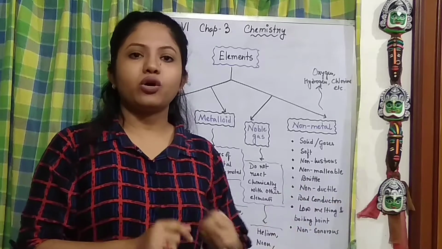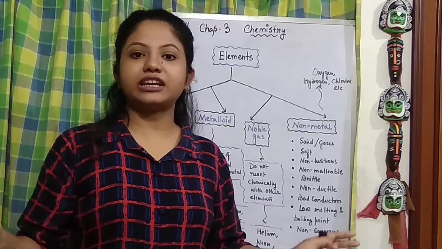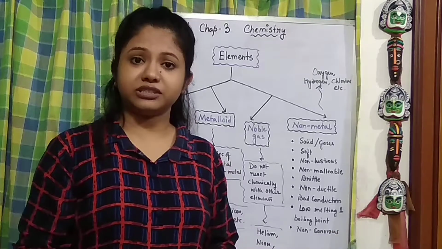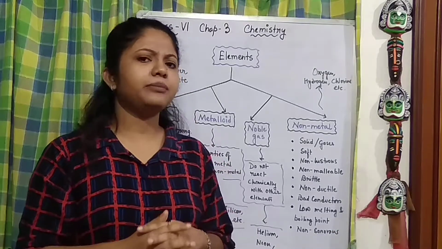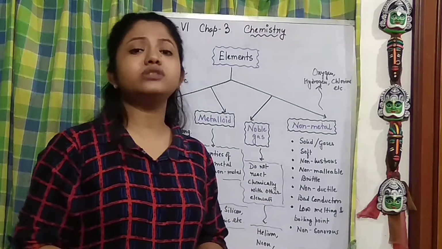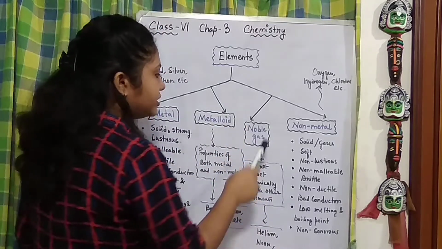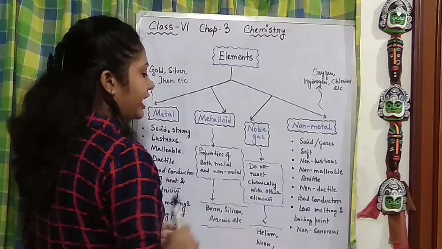And the noble gases are a carefree type of element. Why? Because they do not react with anyone, they do not react chemically with any other element, and these kinds of elements are very rare in our nature. That's why they are also called the rare gases. Now what are their examples? I am starting from the noble gas.